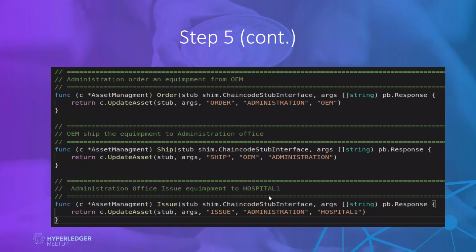And in the other methods, we will be updating that asset. So what I have done is I have created three simple methods for order, and in every method I will be calling the update state, which will be updating the state of whatever asset we have initiated first. So on the basis of that ID, it will be updating in the order. It will make the order, and I'm sending hard-coded values here.